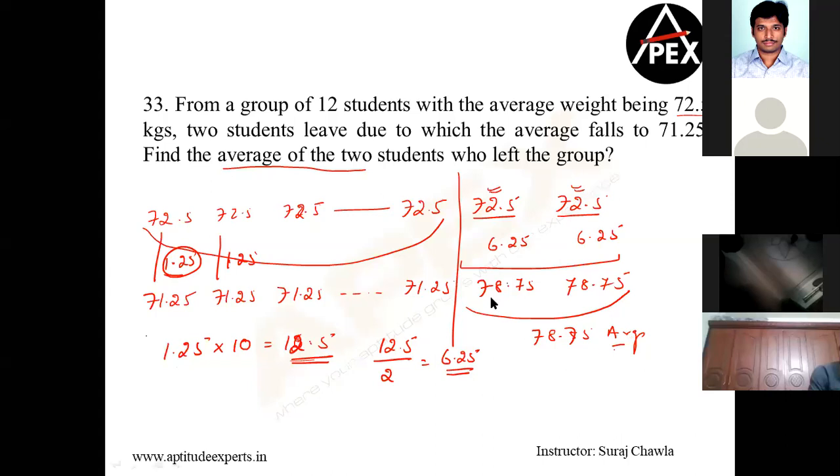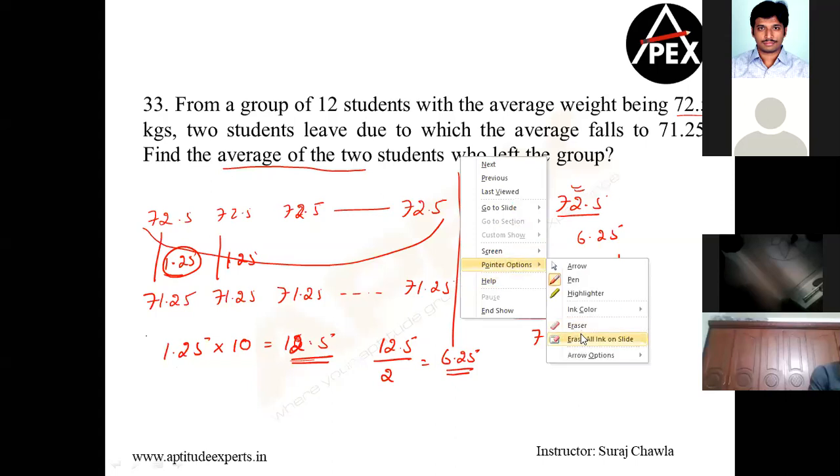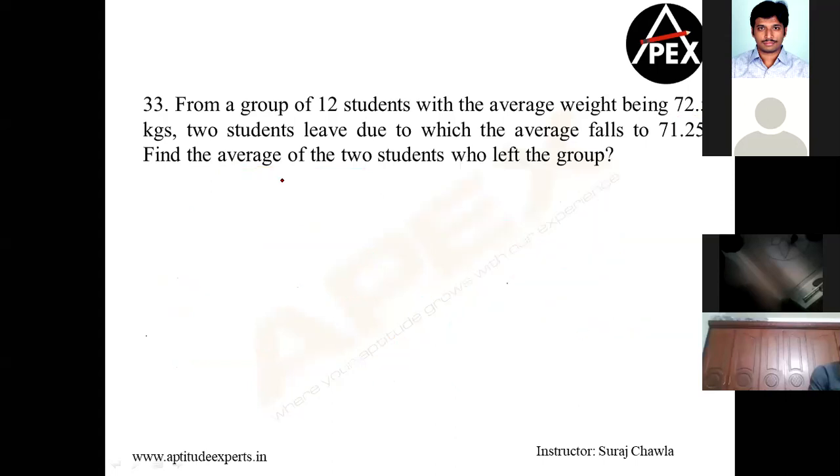Yeah, best friends method. So best friends method is simple. I have 12 people. Their average is 72.5. So this is my existing sum total. Clear? Now I do not know how much both of them took. Let's say minus x plus y. Yeah, I'm doing the formula only, Chinni. Let's say the first guy had x and the second guy had y. Clear? So this is 12 people and 2 people are going out.